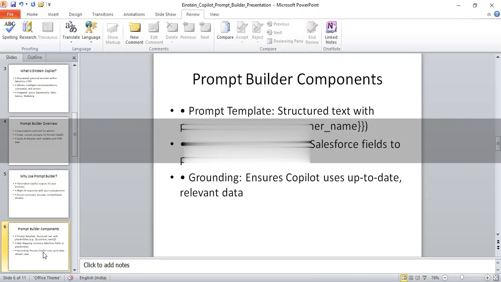Prompt Builder components. Prompt Builder template structure. A template has structured text with placeholders. That means it has a placeholder, it has a name, but whatever we write in between is in the context of the prompt and answers. Data mapping connects Salesforce fields to placeholders. That means it has a two-way connection, the data mapping and the placeholder, and both connected together give you grounding. Grounding ensures Copilot uses up-to-date, relevant data. Anything that we write or narrate comes into grounding only when we write it ahead.